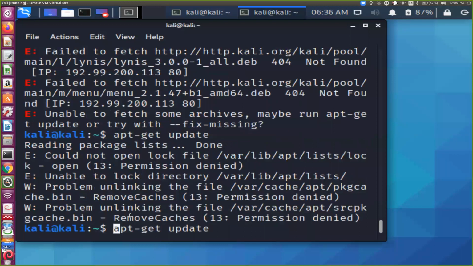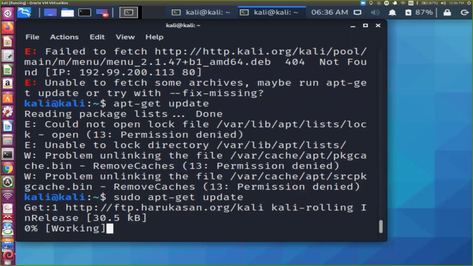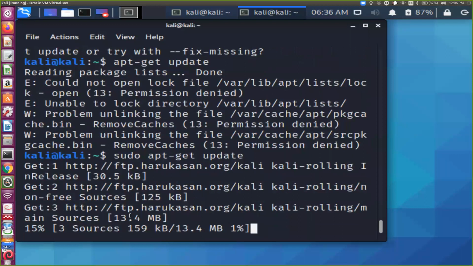This is one time you need to do apt-get update. It will update the repositories, and then you can install any of the commands.